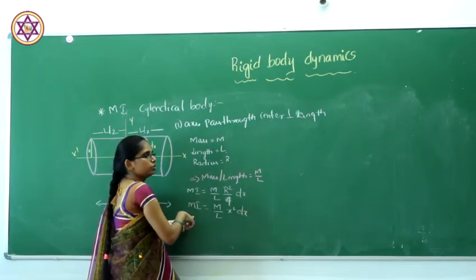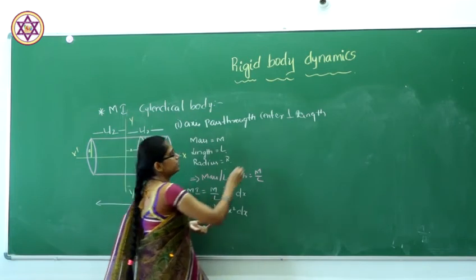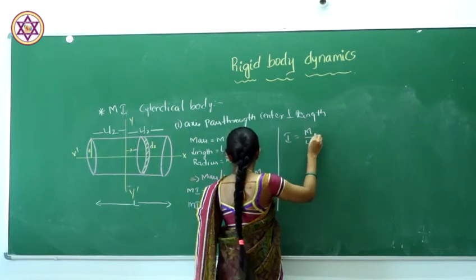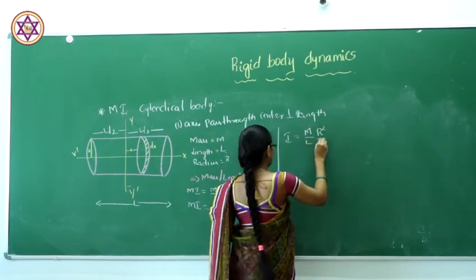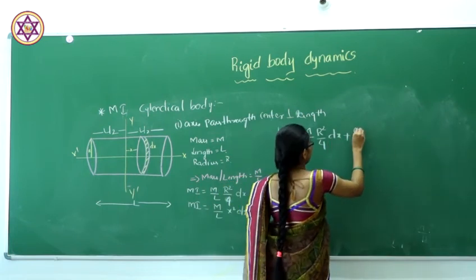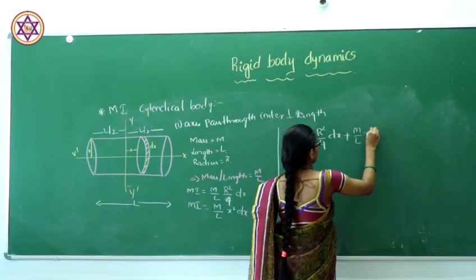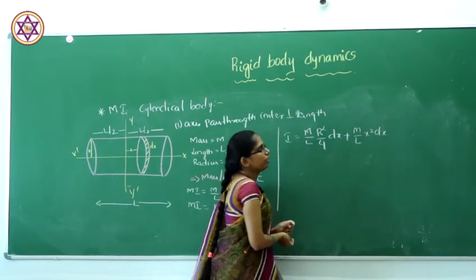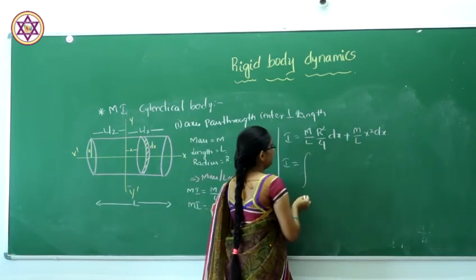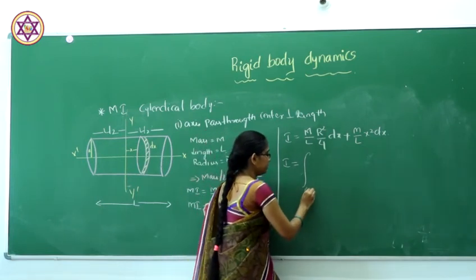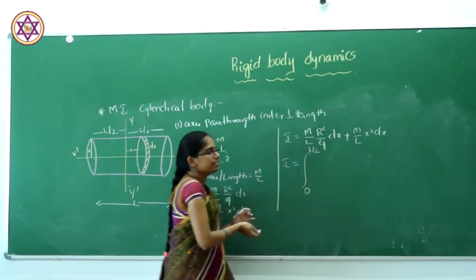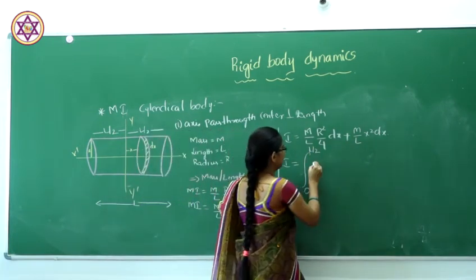By adding these two, the total moment of inertia will be given by m by L r square divided by 4 dx plus m by L x square dx. So the total moment of inertia will be given by the integral from 0 to L by 2. Here we are considering the two parts, so 2 will be a constant multiplier.